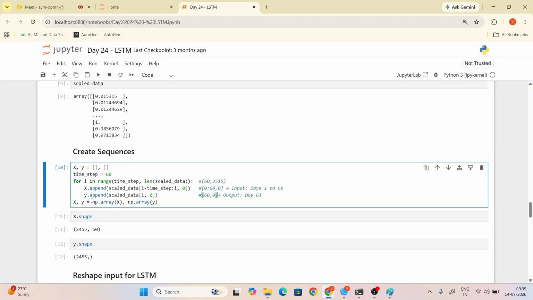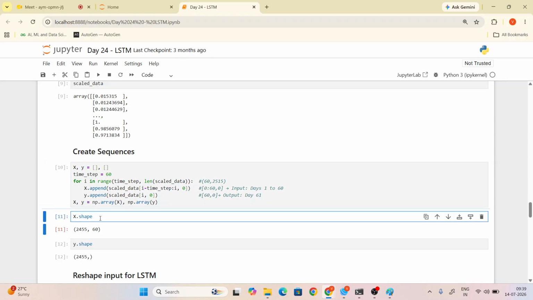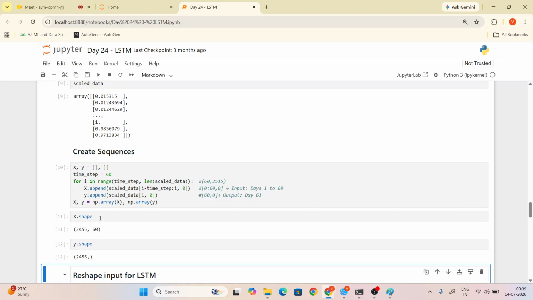The same thing we will append one by one in array format, for x and y. You just check here. What is the x shape? What is the y shape? Have you understood, guys?